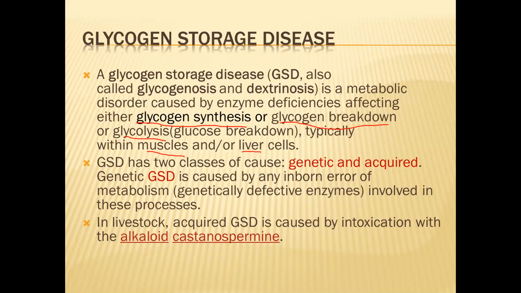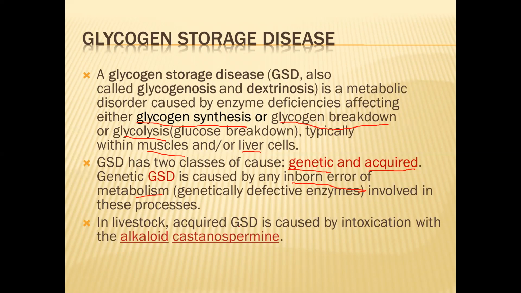It may be either genetically occurred or acquired, which means during our lifetime also we can get this disease called glycogen storage disease, not only as a genetic disorder. And mostly we are talking here about inborn metabolism. So genetic GSD is caused by an inborn error of metabolism. Typically there are different types of enzymes involved here.